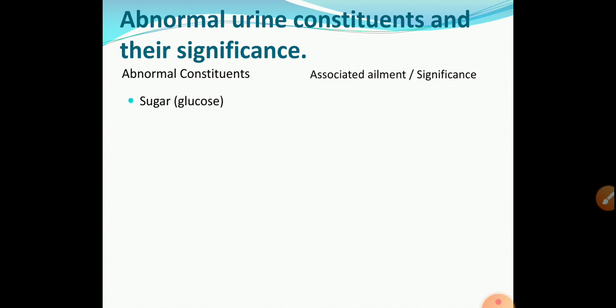Then next one is the abnormal urine constituents and their significance. In exam, the question is asked that enlist the abnormal constituents of the urine and give their significance. So the abnormal constituents are, first one is a sugar, that is glucose. When glucose or sugar is present in the urine, such condition is called glycosuria, and this condition occurs mainly in case of diabetes patient.